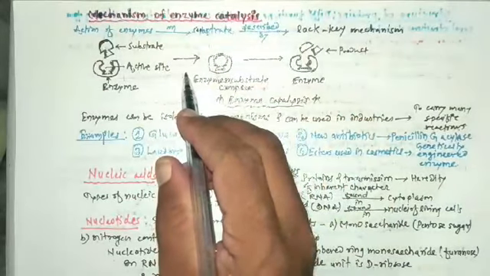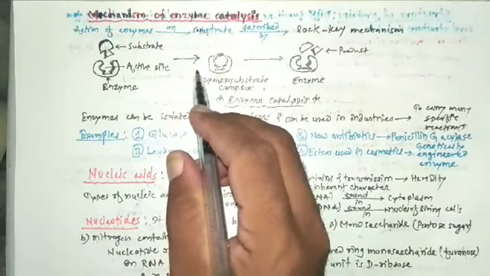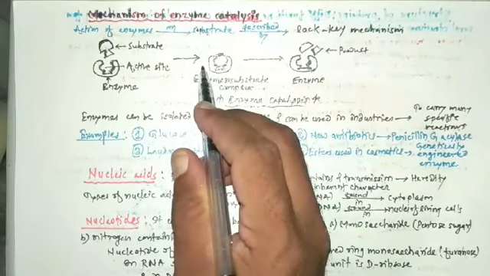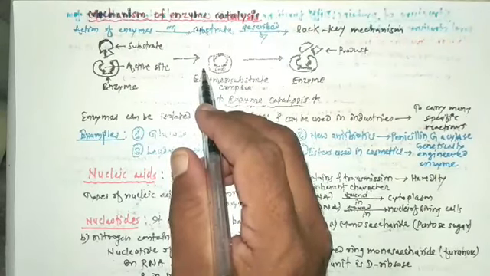The active site, there may be one or there may be more. The active site is present in colloidal particles of enzyme at which specific substrate or molecule fits.